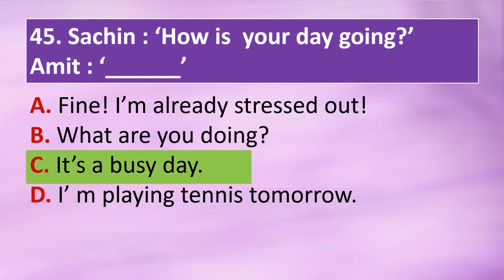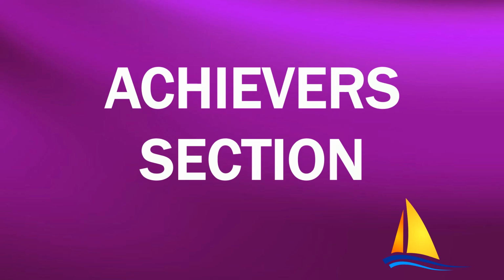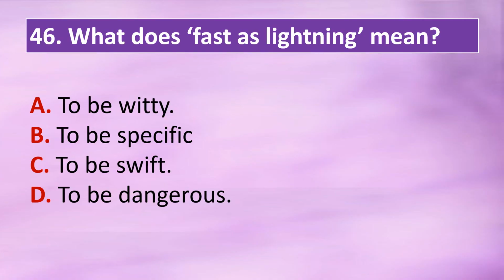It's a busy day. Achievers section. Question 46. What does fast as lightning mean? Option A. To be witty. Option B. To be specific. Option C. To be swift. Option D. To be dangerous. The correct answer is option C. Fast as lightning means to be swift.